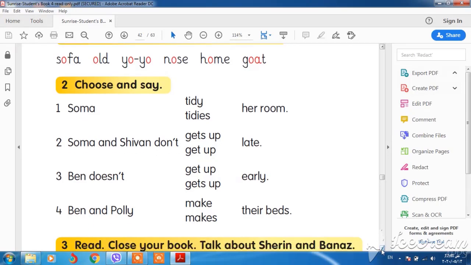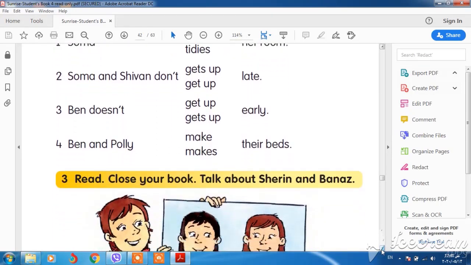Ben and Polly make or makes their bed? Ben and Polly, of course, we have two names. It means that we have they. They make their beds.